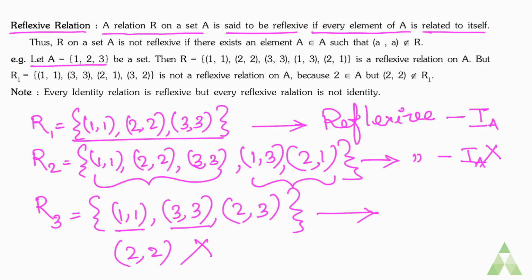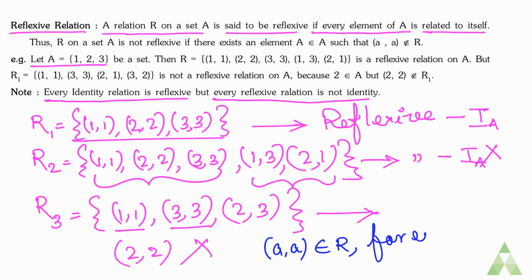So from this we can come to a conclusion that every identity relation is reflexive, but every reflexive relation is not identity. We can define reflexive relation as (a, a) belongs to R for every a belongs to set A.